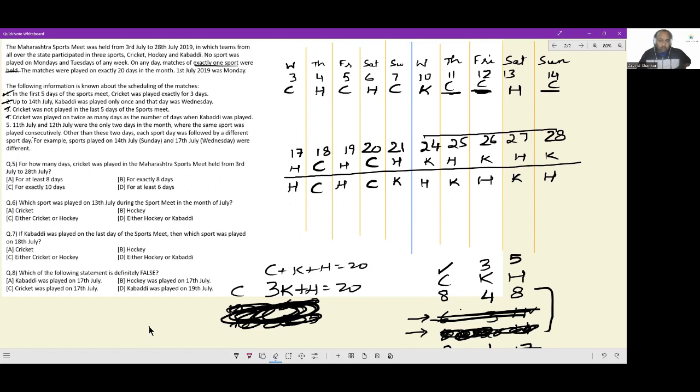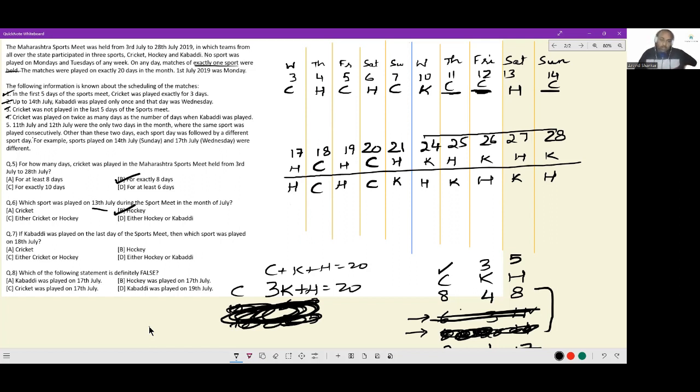Okay, let's see questions. For how many days cricket was played in the Maharashtra sports meet held from 3rd July to 28th July? We know cricket was played on 8 days. So answer to this question should be option B for exactly 8 days. Which sport was played on 13th July during the sports meet? 13th July was hockey. So option B.